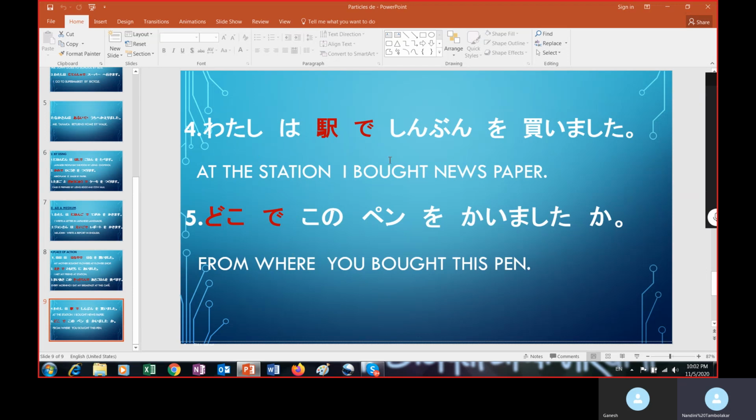Let us see some more uses of this particle de. Watashi wa eki de shinbun o kaimashita. I bought a newspaper at the station. So here kaimasu is the action verb, so we took particle de with the place to show the place of action, at the station. We can use this de particle with the interrogative of the place also. That interrogative is doko. Doko de kono pen o kaimashita ka? Where did you buy this pen? So doko de also we can use for the interrogative of the place of action.